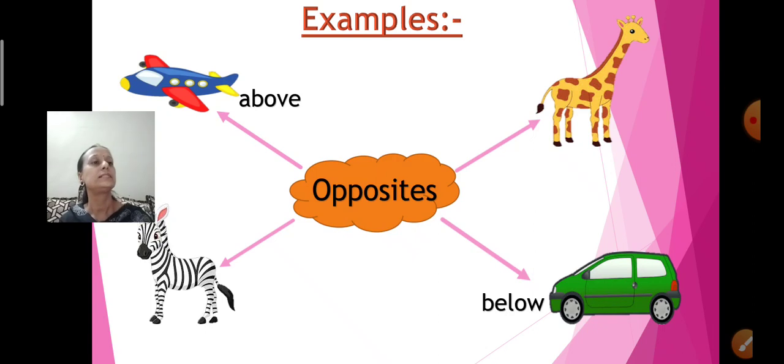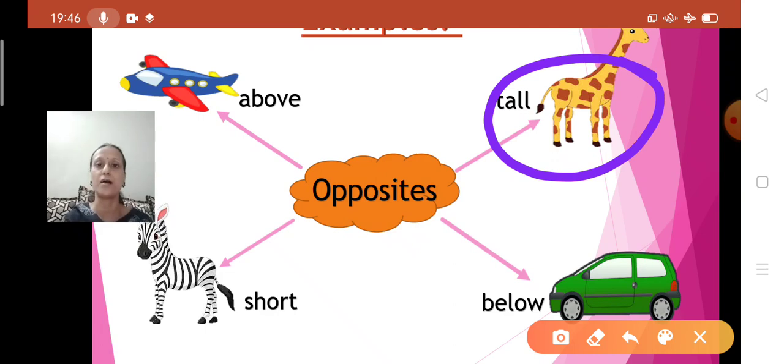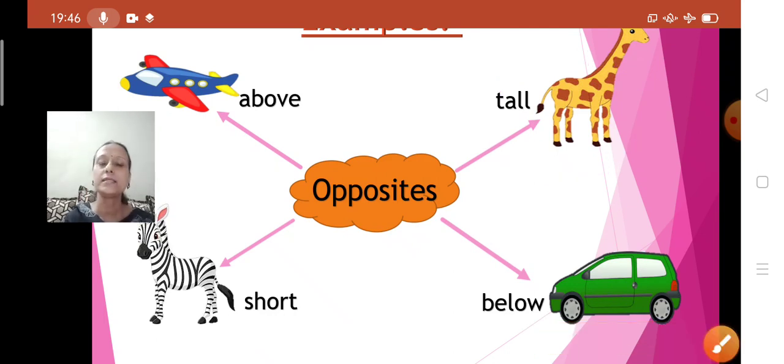Now see the next one. Yes, this animal, it is giraffe. Giraffe is a tall animal and zebra is a short animal. Now, the opposite of tall is short.